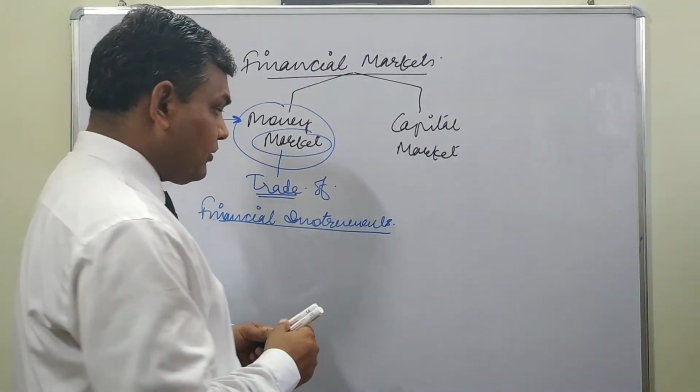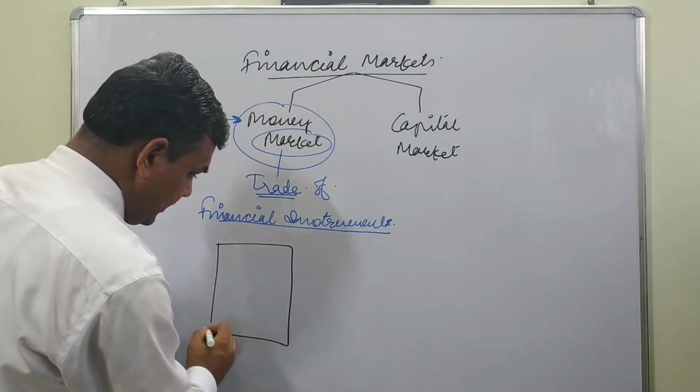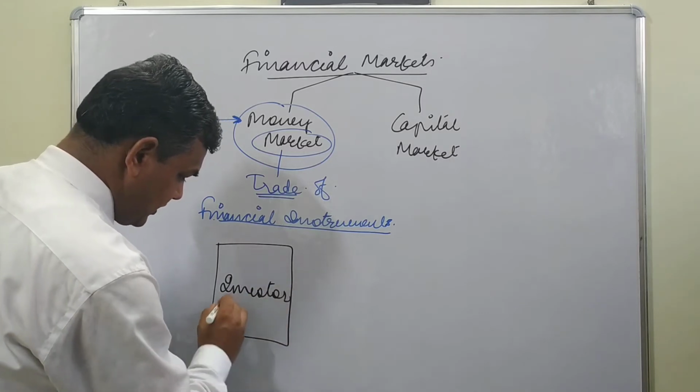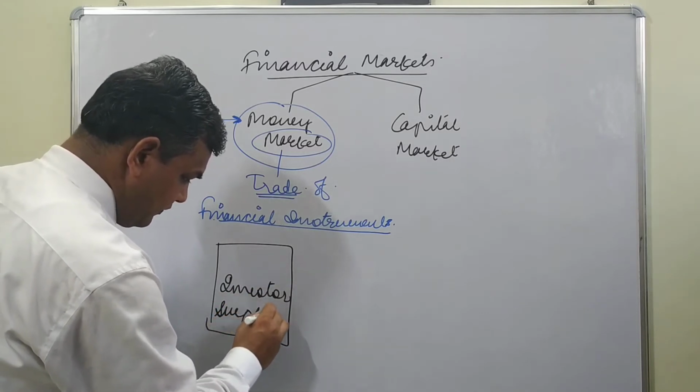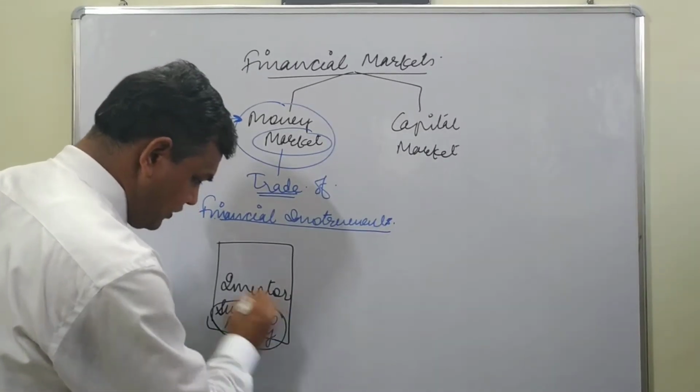When I talk about how it works, there are three things. Here is the investor, who has surplus money at home and wants to invest it, but is afraid of where to invest.